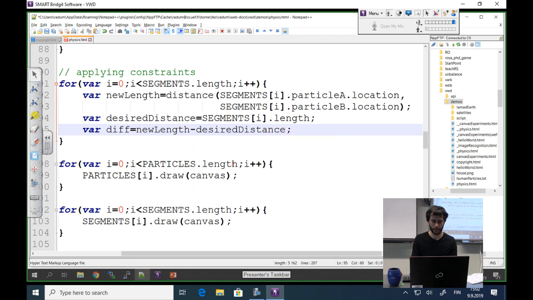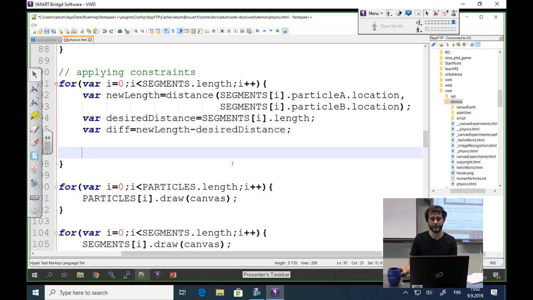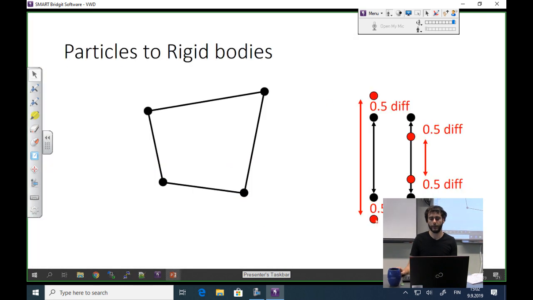Okay. Yeah, so that's going to be our difference. And now what we want to do is move these two points backwards somehow.